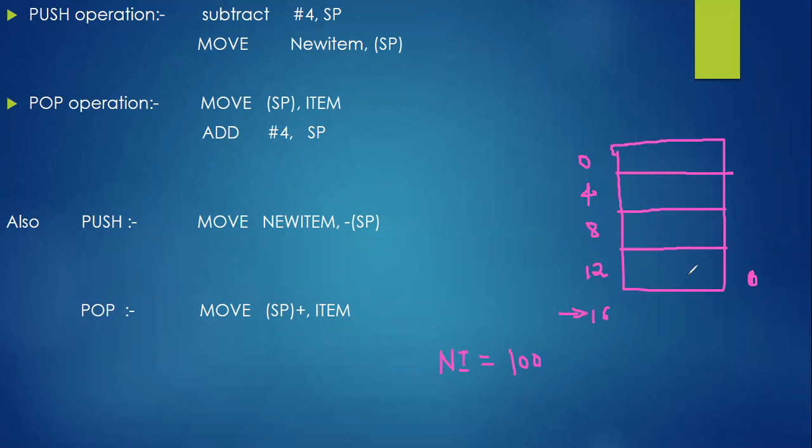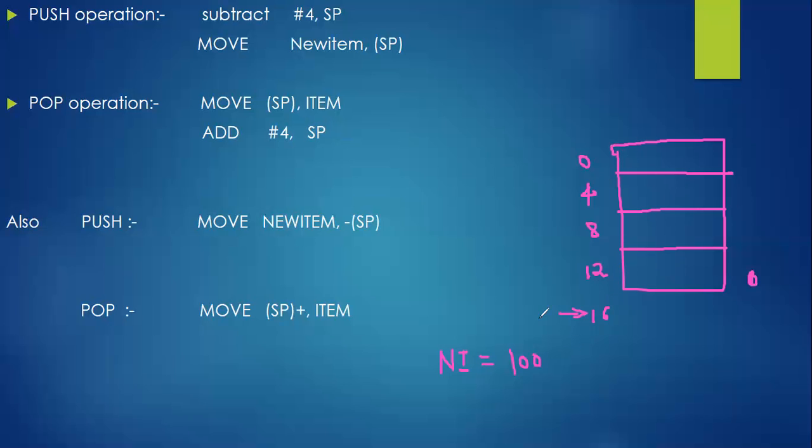I want to enter some value for the bottom of the stack, where we have the bottom of the stack beginning from 12, right? Initially your stack pointer will be pointing to 16 exactly. Why? Because when we are discussing the pop operation, you will get to know. After popping each and every content of the stack, this will be added with 4. So the stack pointer will be pointing to 16 exactly when it is empty. I will tell you later how it works.